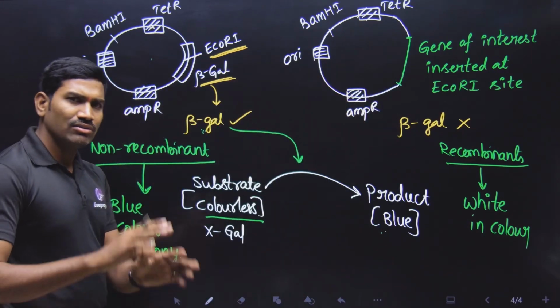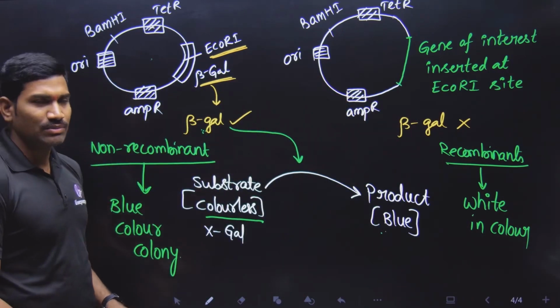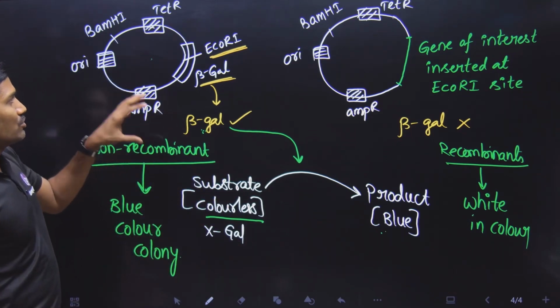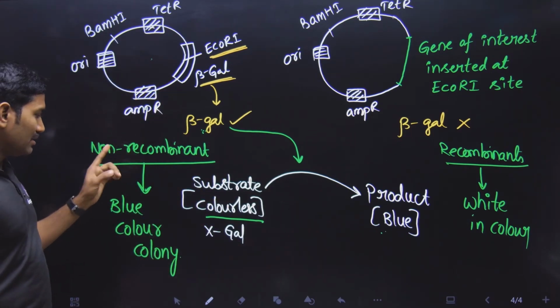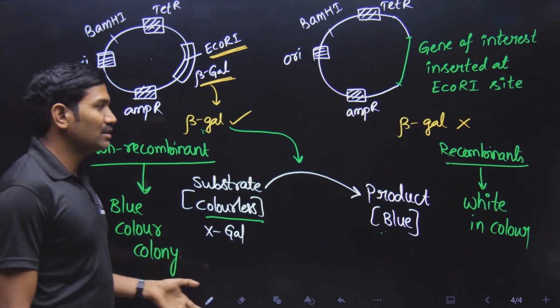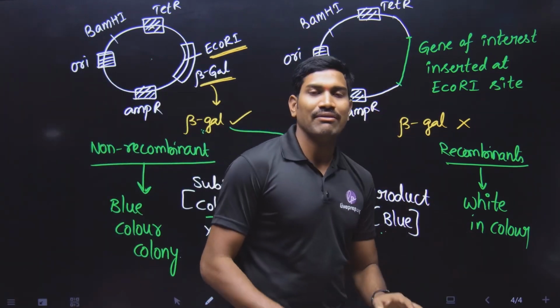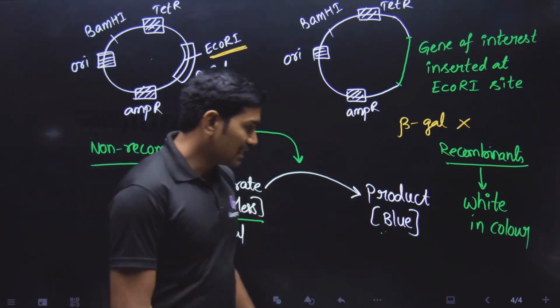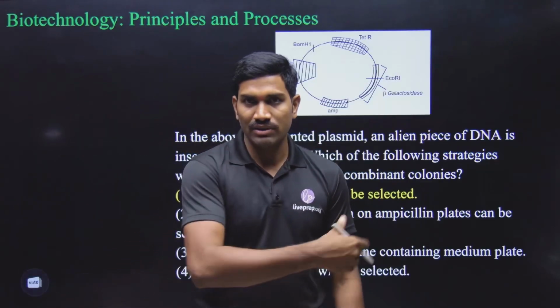But if you still have doubts, in the regular class I have very clearly explained. Since it is just an explanation, in short, I am concluding this. In this way, non-recombinants will have blue color colonies, whereas the recombinants will have white color colonies. Is the concept clear? Same concept. Please remember once again, it will be useful when we are solving another question.